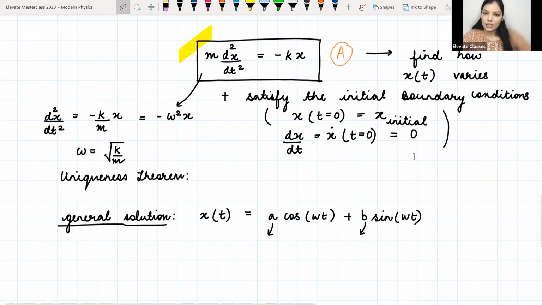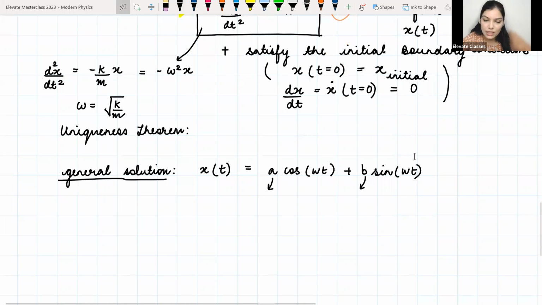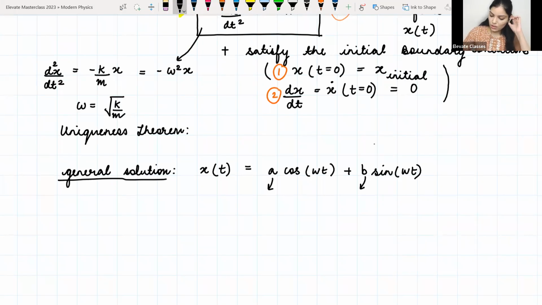Then second, what will we do? Now we will try to find out the values of a and b. As discussed just now, by using the particular initial values of the system we are going to find out what a and b are. The initial values I have already written here. So what we will do is put t equal to 0. So x at t equal to 0 is actually equal to a plus 0, because sine of 0 is 0, right? And this should be equal to x initial.